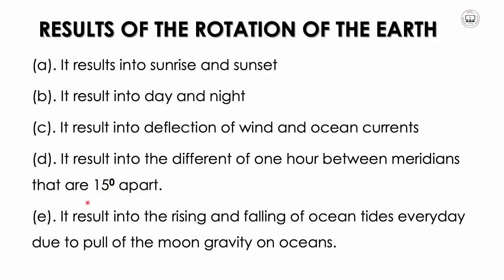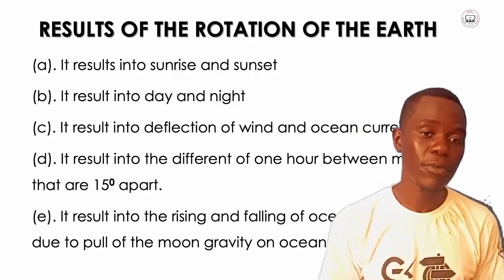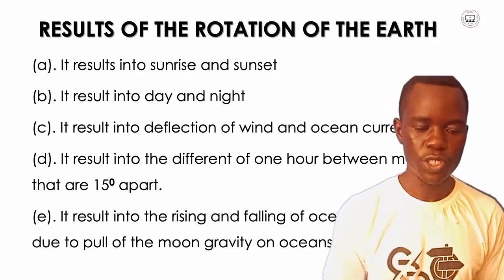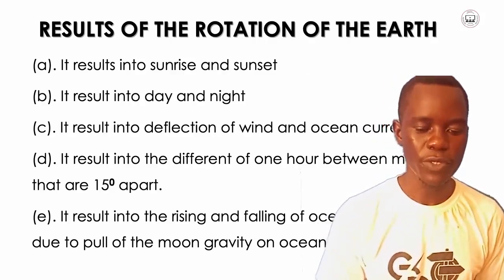The rotation of Earth also results into the rising and falling of ocean tides every day due to the pull of the moon's gravity on oceans. So those are some of the effects of the rotation of the Earth. Now we're done with the rotation of the Earth as one of the movements of the Earth.